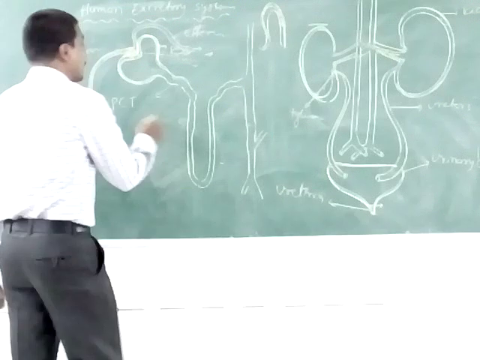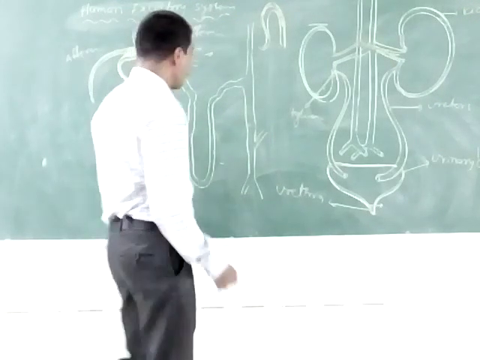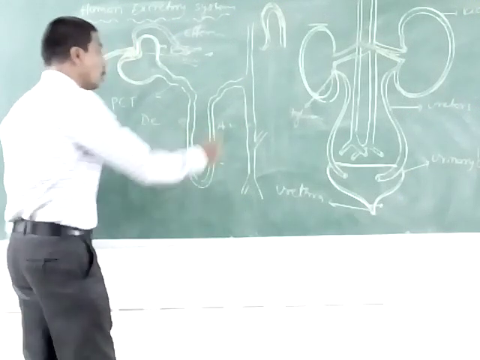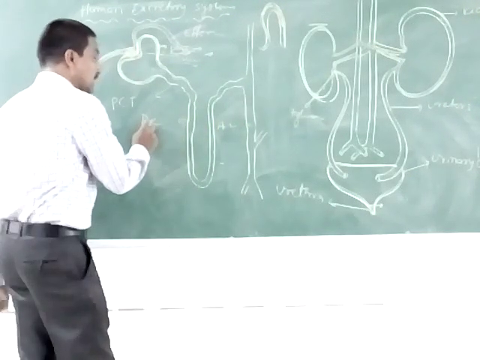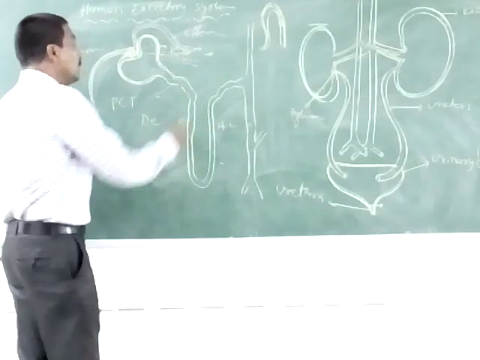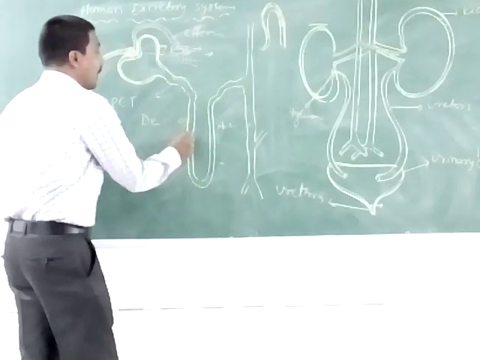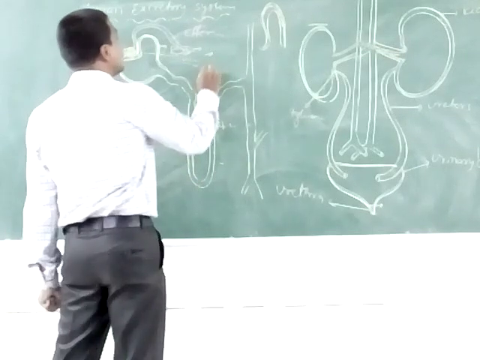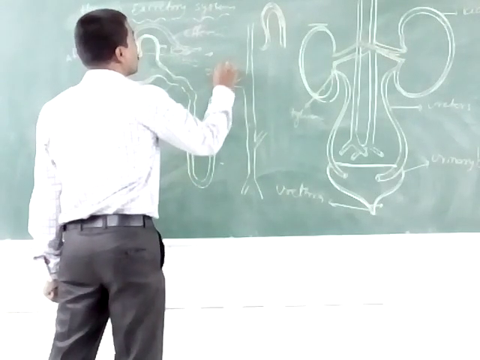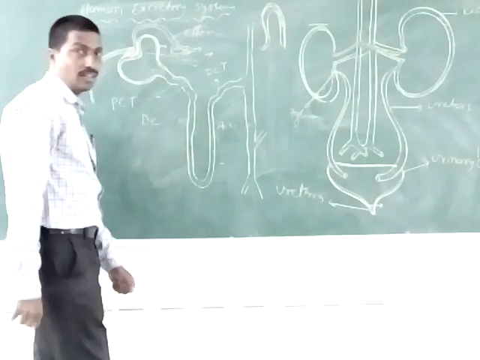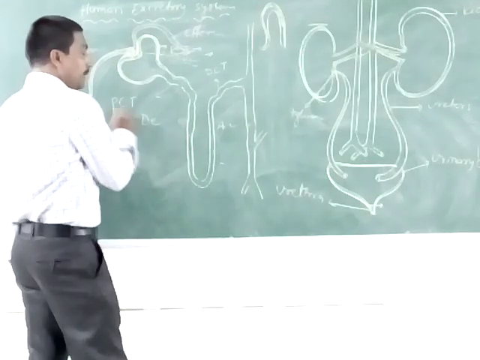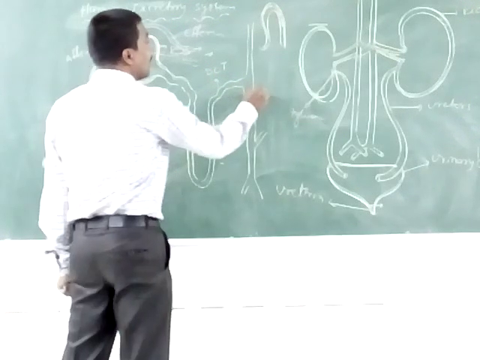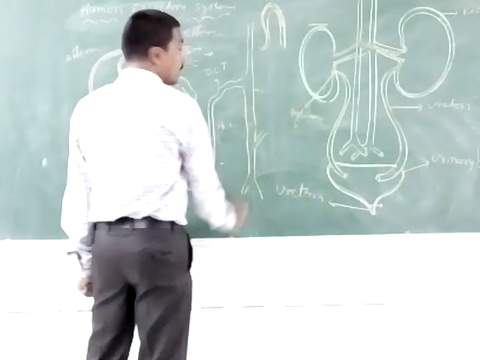The loop of Henle has a descending limb and an ascending limb. These are tube-like structures, and they open into the coil-like structure, the DCT, the distal convoluted tube. So we have the PCT, the Henle's loop, the DCT, and the collecting duct.